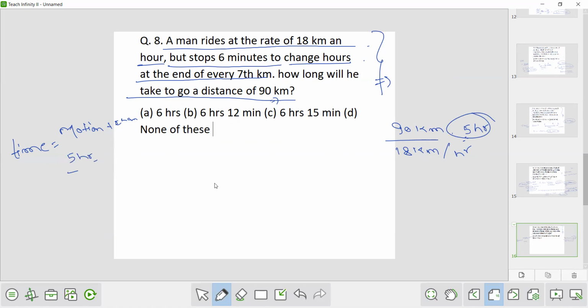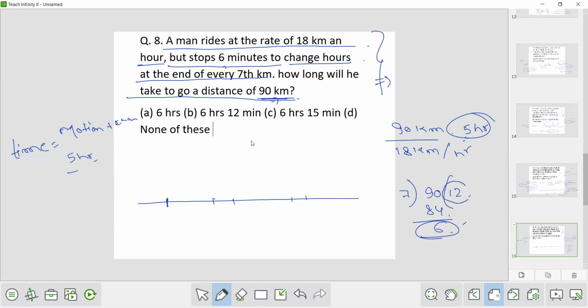Now the changing time, that is he stops for 6 minutes after every 7th kilometer. So to cover a distance of 90 kilometer, he will stop for how many times? After every 7 kilometer he changes for 6 minutes. So 90 divided by 7. So this will go for 12 times, 84. Now the remainder is 6.